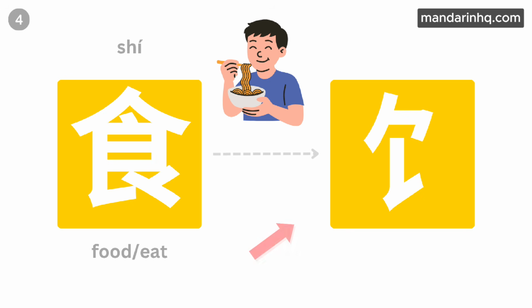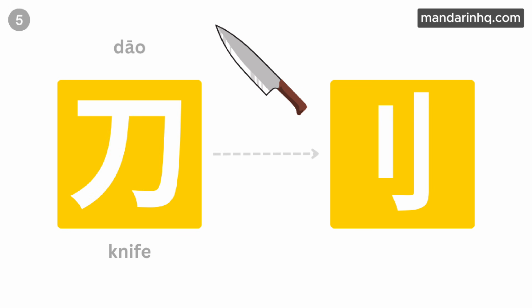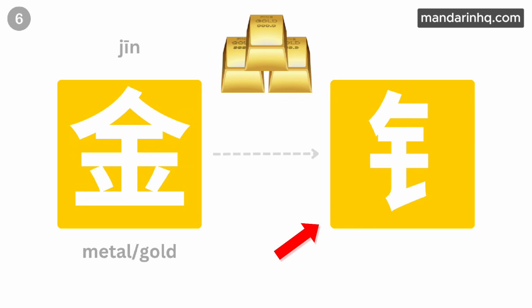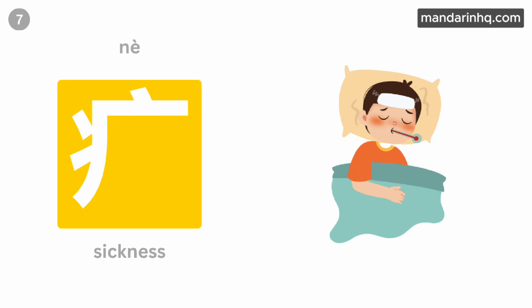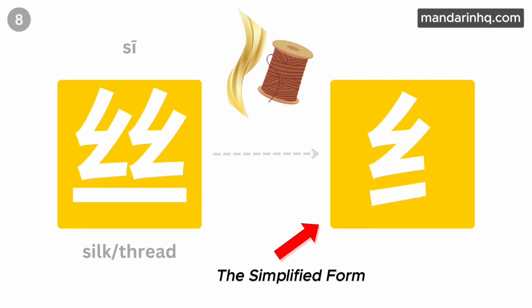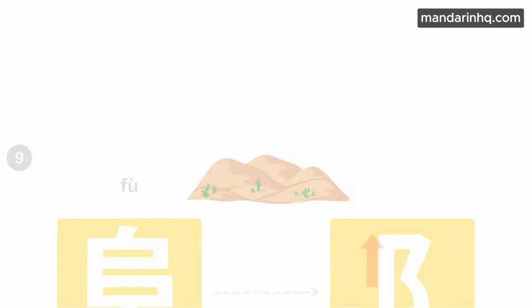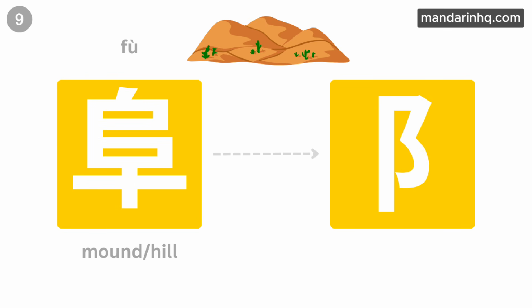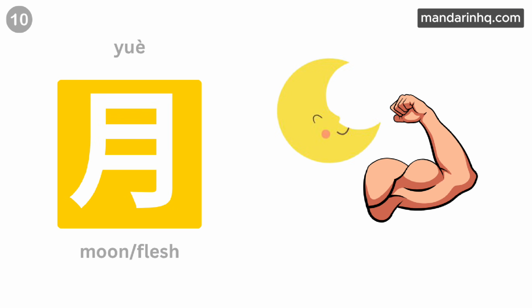Who's hungry? 食 is the simplified form of 食, food. 刀 knife. 金 is the simplified form of 金, gold or metal. 疒 is the sickness radical. 丝 is the simplified form of 丝, silk or thread. 阜 comes from 阜, meaning a mound or hill. 月 moon, flesh.